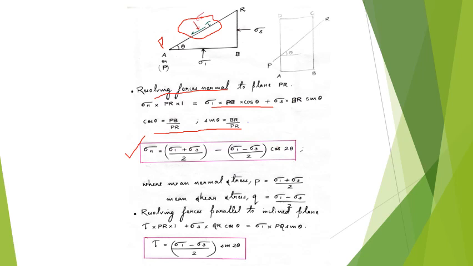Now once we have resolved forces normal to the plane PR, we will resolve forces parallel to the plane PR. Then we will get tau into PR into 1, plus sigma 3 into BR into cos theta, is equal to sigma 1 into PB into sin theta. So we'll get tau as (sigma 1 minus sigma 3) by 2 into sin 2 theta.